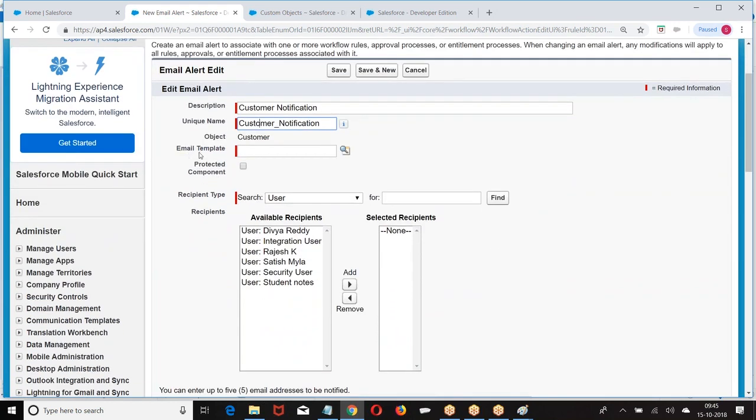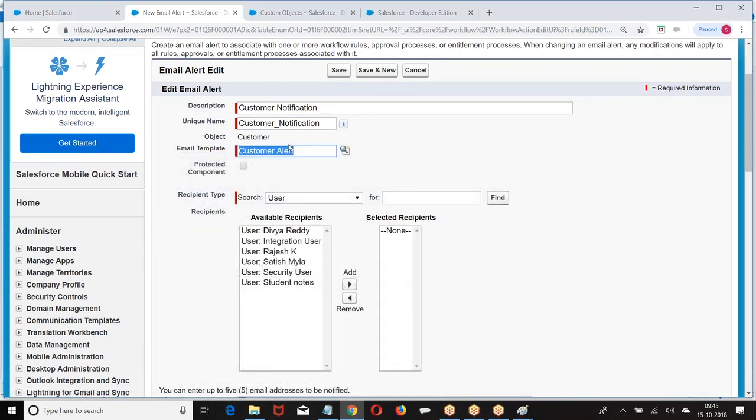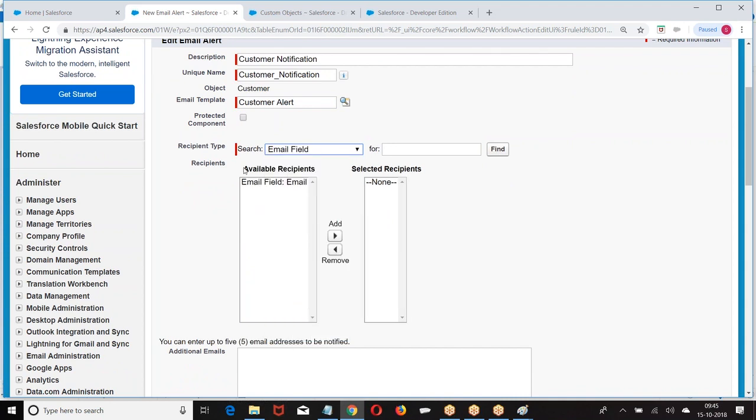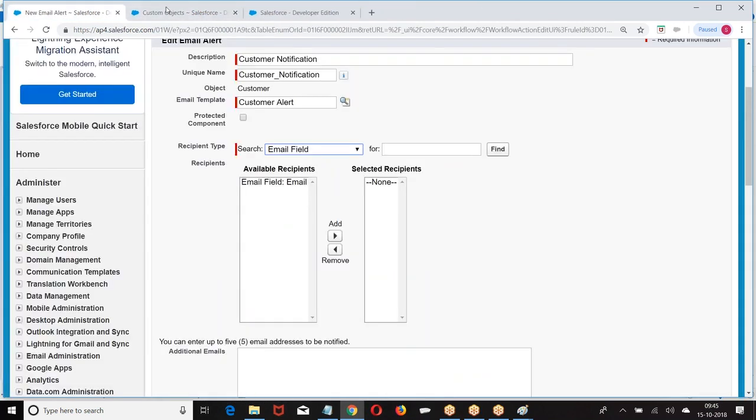What is the email template you want to send? Already we created an email template, right? Choose the email template, customer alert. Whatever email template we created, we are choosing it. To whom do you want to send? We can choose any one of these. In the customer object, we already have an email field.